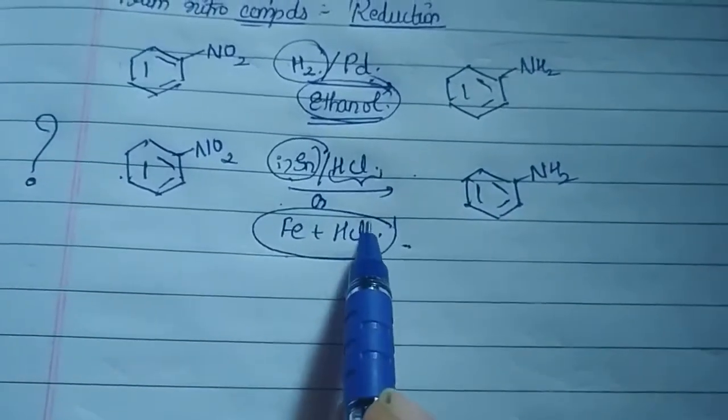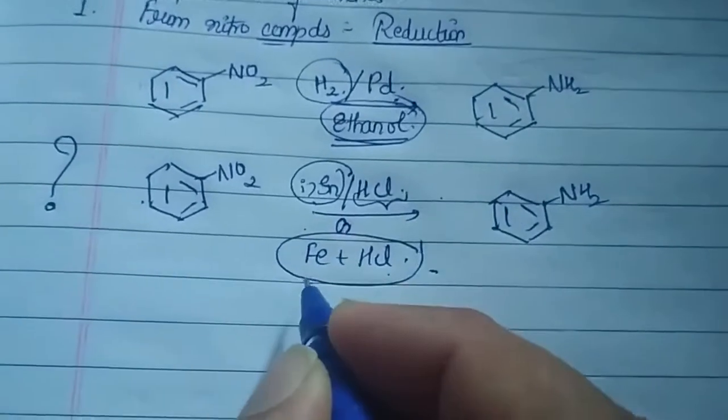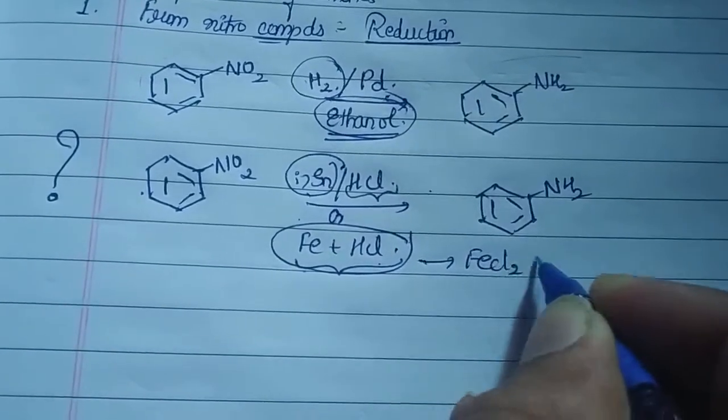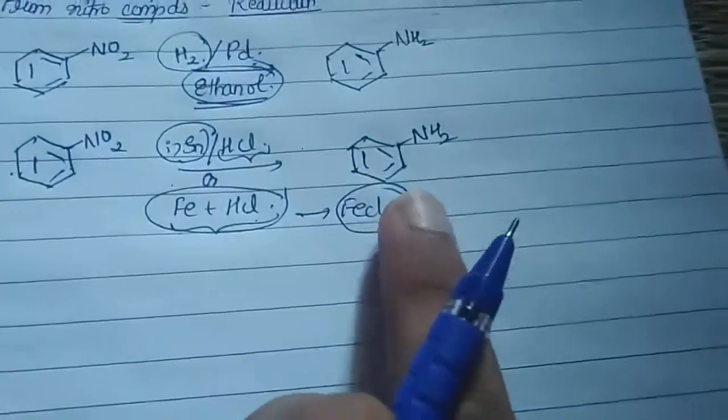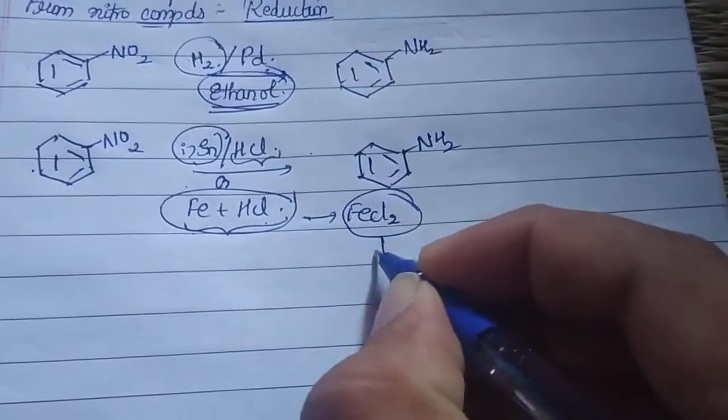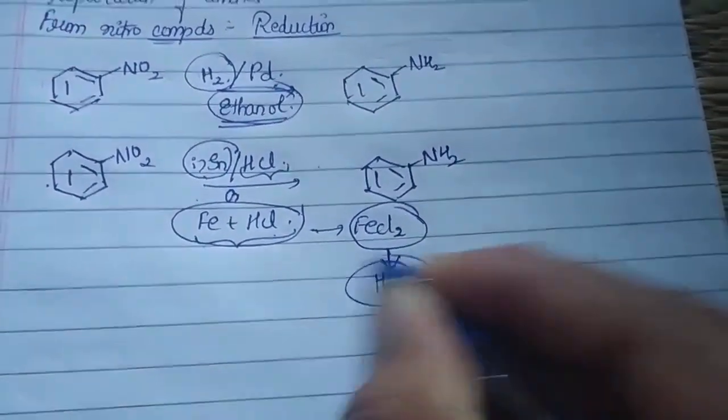But what happens if I choose iron in HCl? Of course, first this reaction takes place to give you FeCl2. This FeCl2 does not remain as such. Once again, it will be hydrolyzed to give you the respective HCl.